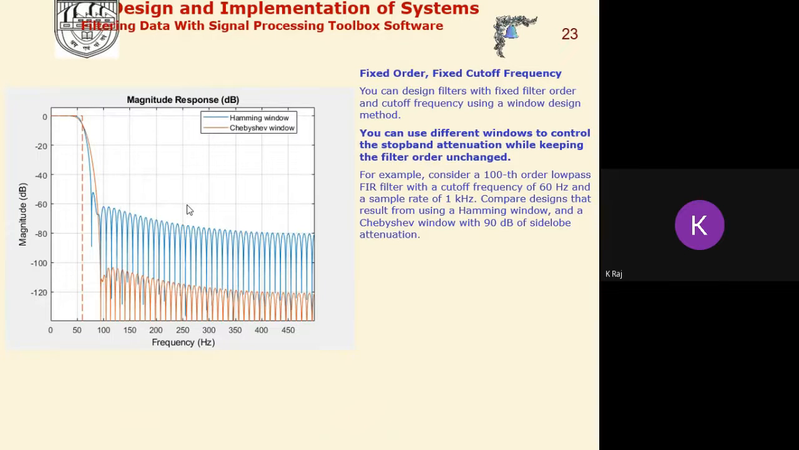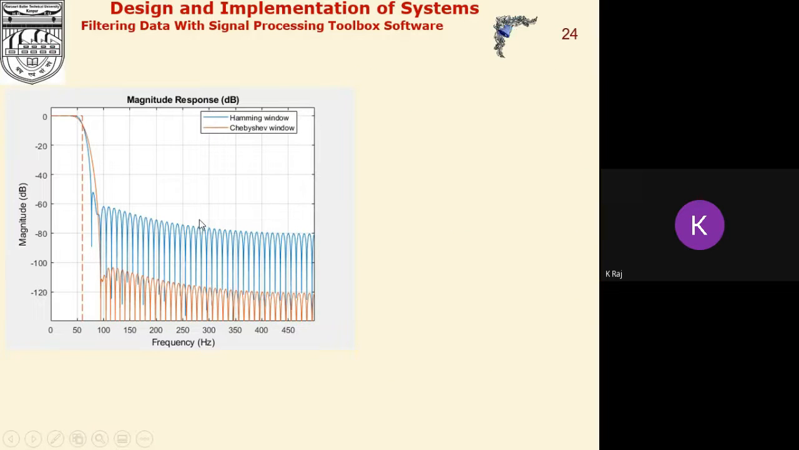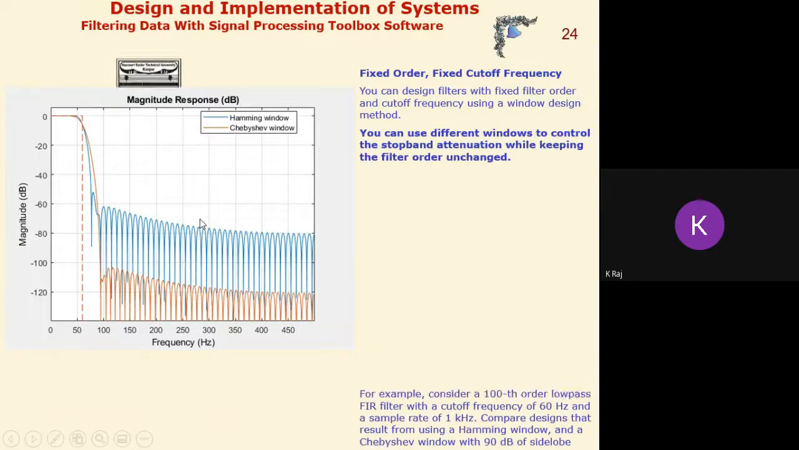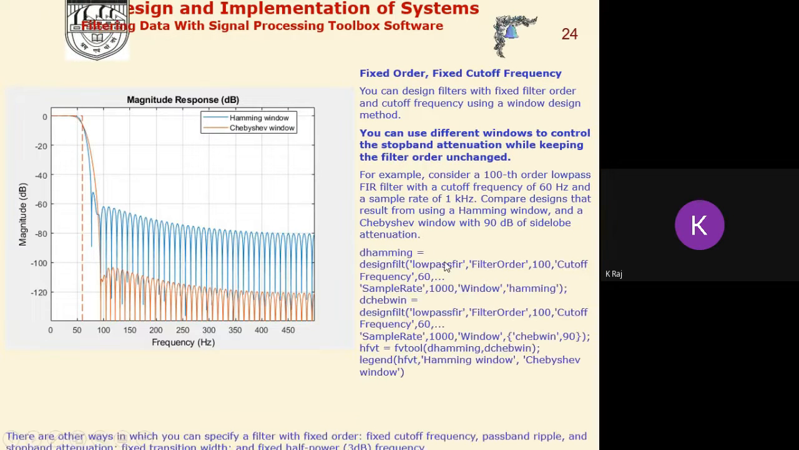For example, we are comparing here two windows, the Hamming window and the Chebyshev window, in order to design the FIR filter, and see the results of these two types of filters. One has the advantage of the stopband attenuation, but at the same time it has the larger transition band, and vice versa is true for the second one. Now, with the fixed order and the fixed cutoff frequency, we can use different windows to control the stopband attenuation while keeping the filter order unchanged.